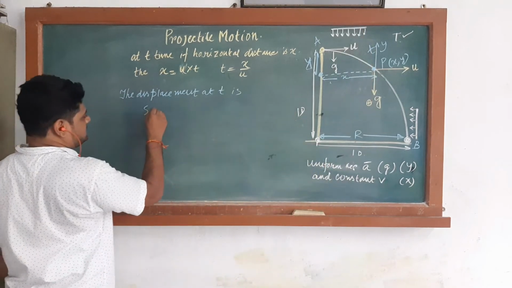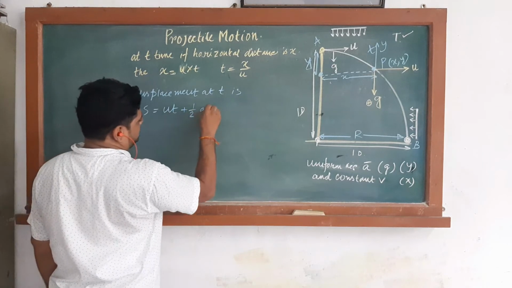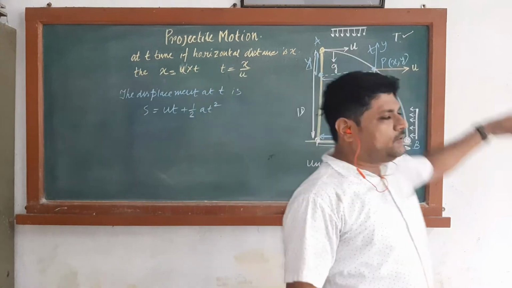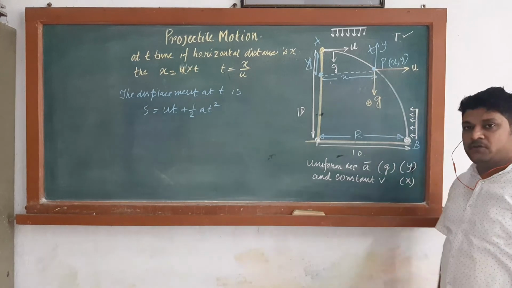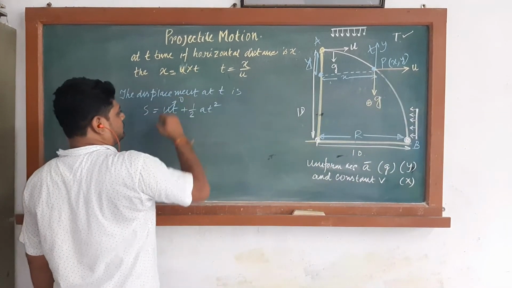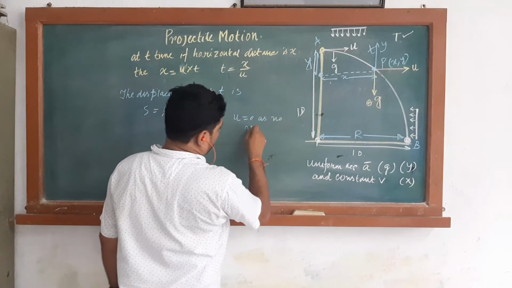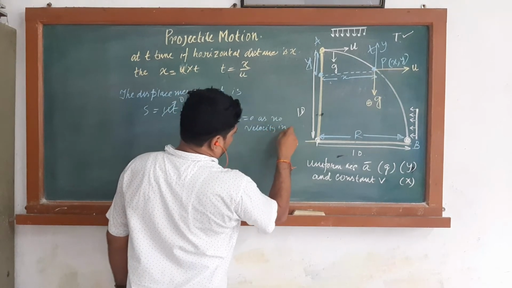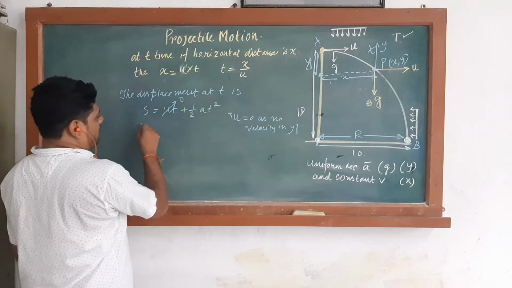So s is equal to ut plus half at square. Now what is u? u acts in the x direction. Is there any u in the y direction? There is no u in the y direction, so you can take u as 0, as there is no velocity in y.